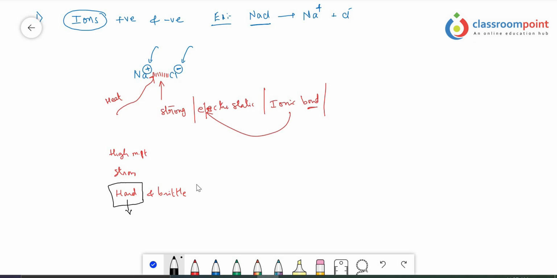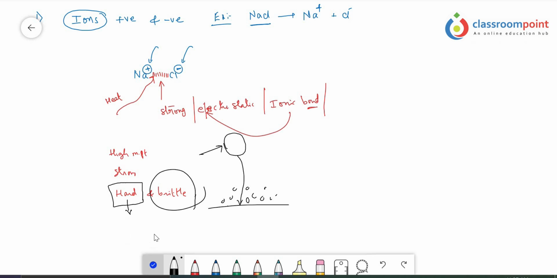But at the same time, when you drop that ionic solid on the floor, the moment it drops, it breaks into small pieces immediately. That nature is called brittle nature. Though they are hard to the hand, they are not hard to the surface, the floor, so they can easily be broken into small pieces. So these are very hard and brittle in nature.